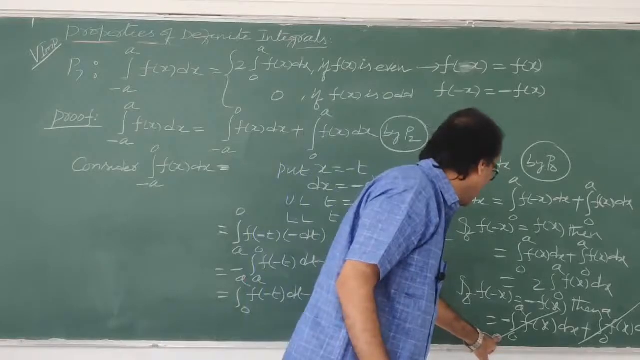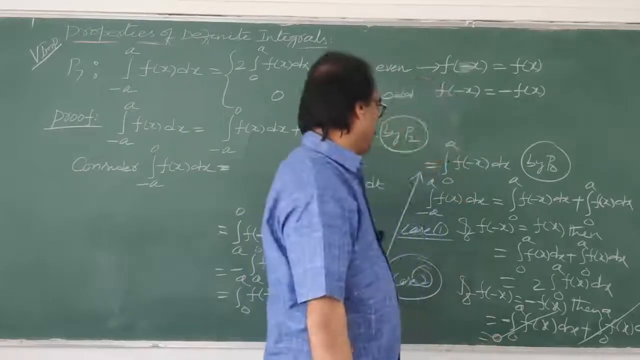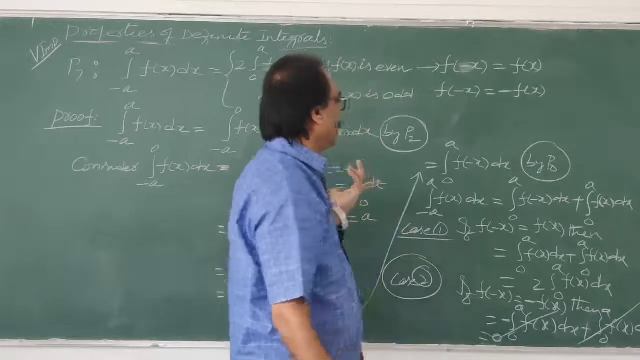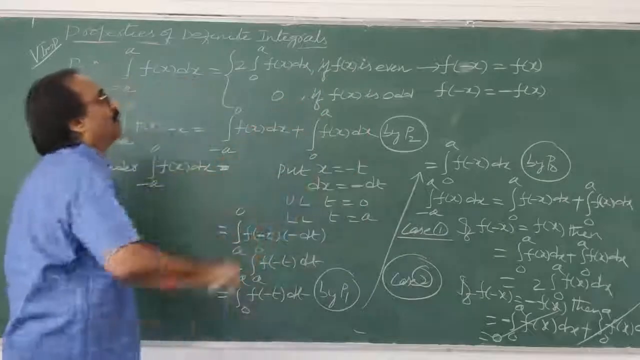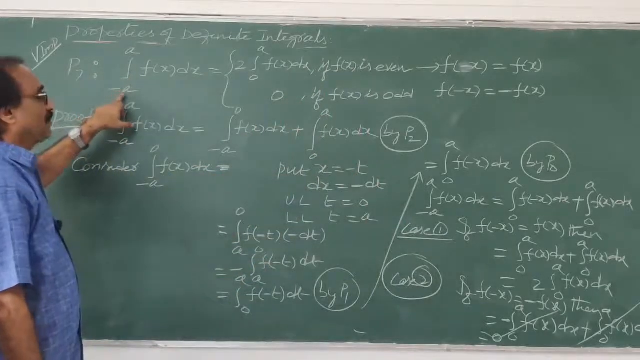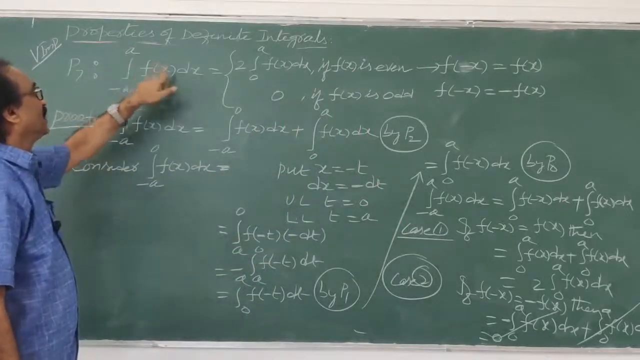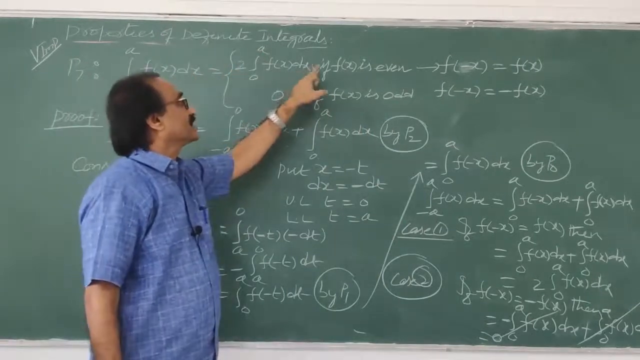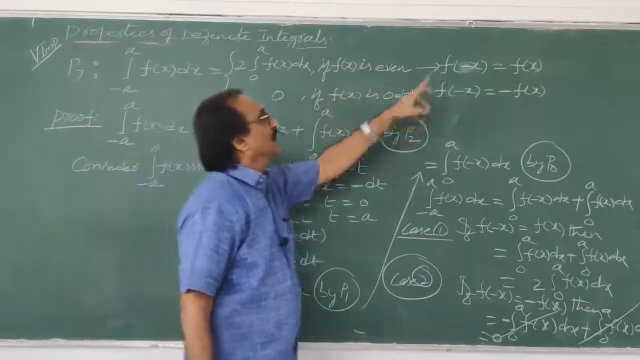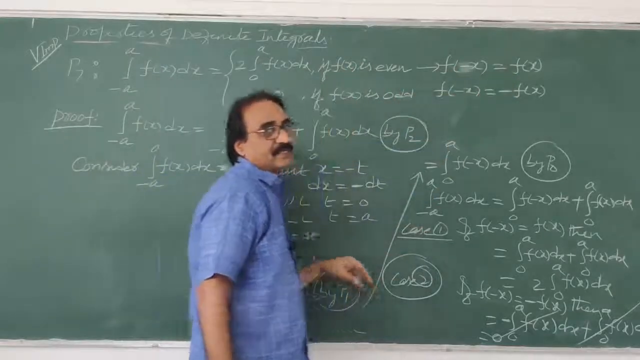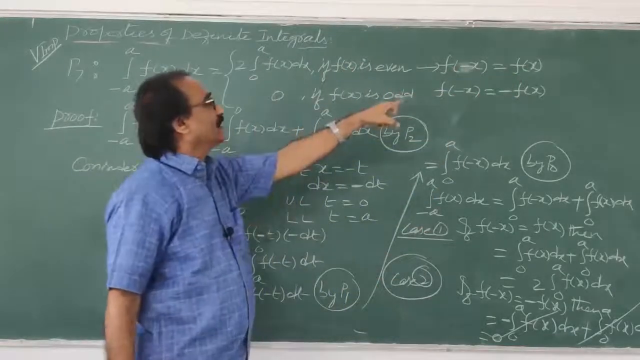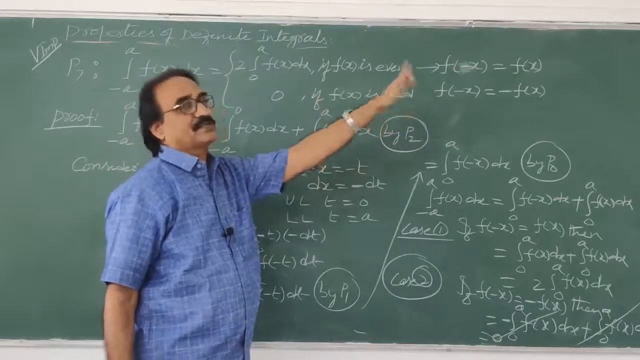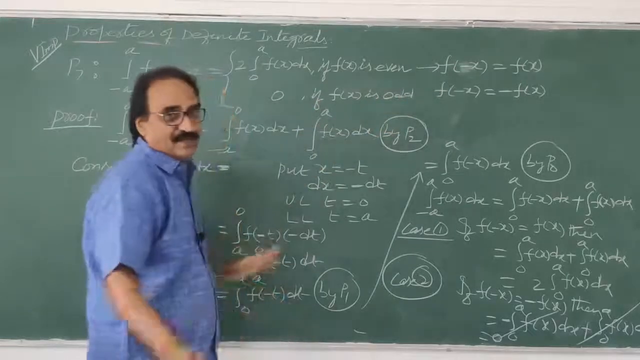How much you got finally? 0. So case 1, case 2 together, how much you will get finally? Conclusion you write, because I don't have both there. Conclusion, finally: integral from minus a to a of f of x dx is equal to 2 into integral from 0 to a of f of x dx if f of x is even, or if f of minus x is equal to f of x. 0 if f of x is odd, or f of minus x is equal to minus f of x. Over.